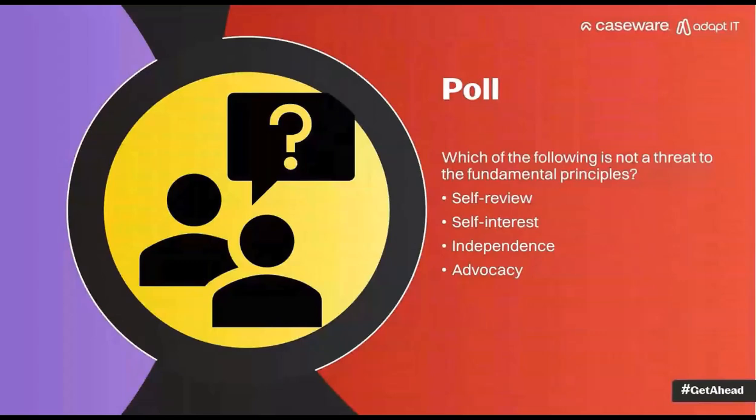I just want to know which of these 4 items that I'm listing is not a fundamental principle in terms of the code of conduct, and that's either the RBA or the IESBA code of conduct. So you can just fill in on the poll which of these are not considered to be a threat in terms of the fundamental principles of the code of conduct.